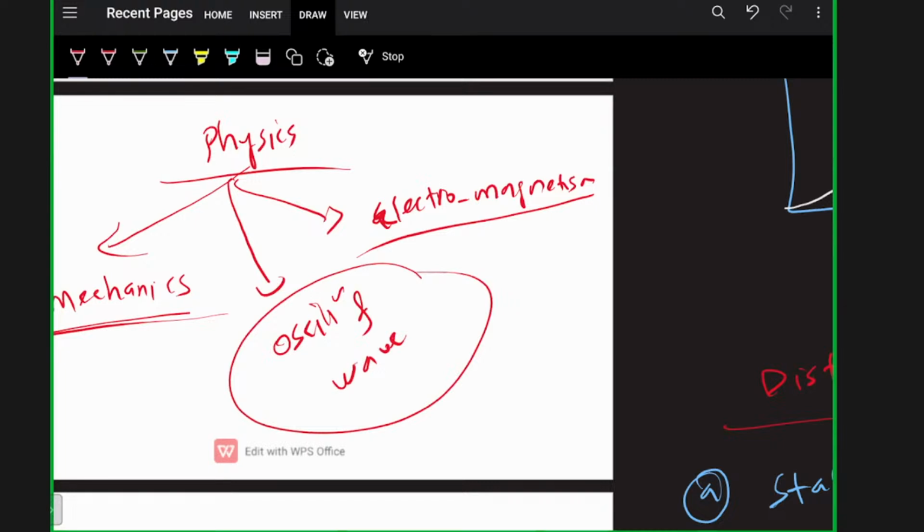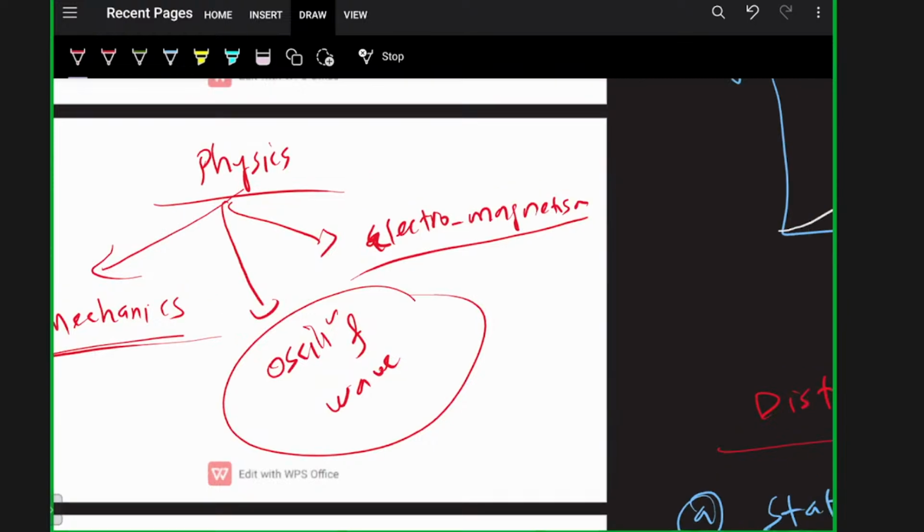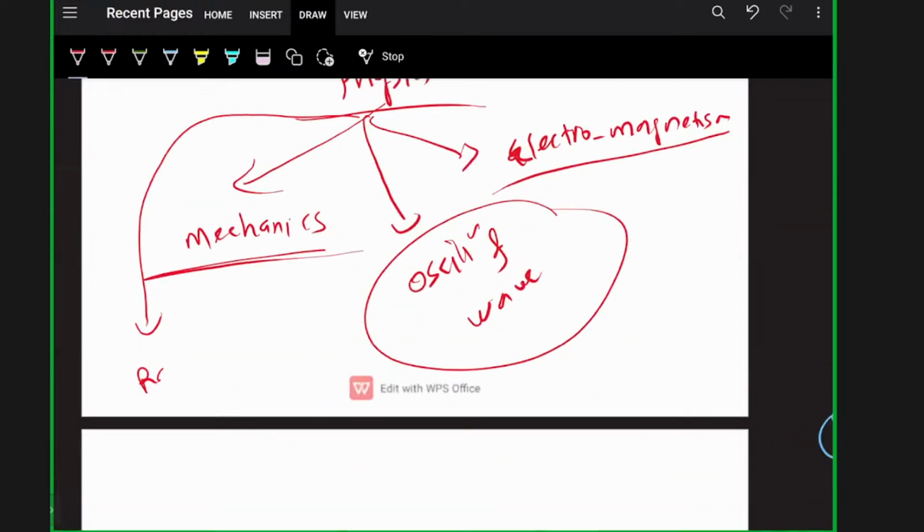Oscillation is comparatively easy, and waves are somewhat difficult, but not that difficult. If oscillation is clear, waves will also be easy. The fourth portion is ray optics and wave optics; basically, I would say optics.